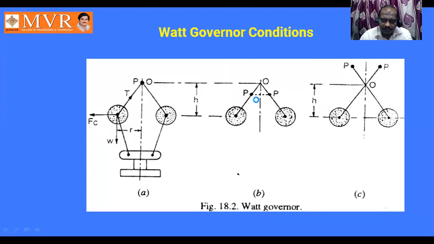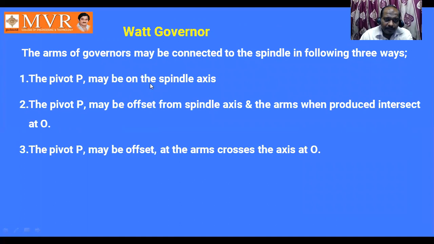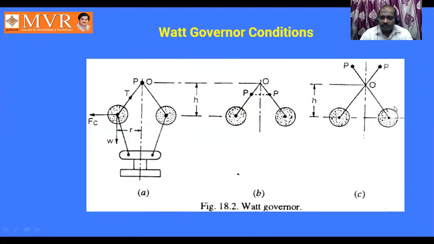If you observe this one, P may be on the spindle axis. The pivot P may be offset from the spindle axis and the arms produced intersect at O. The pivot may be offset and the arms cross the axis at O. So this is P crossing O. Offset. P is the intersecting of the axis.